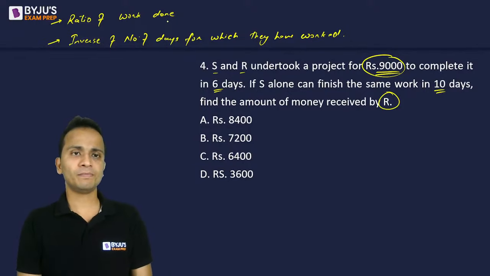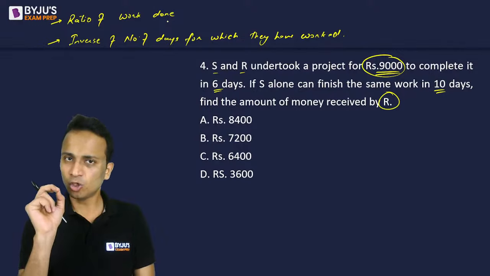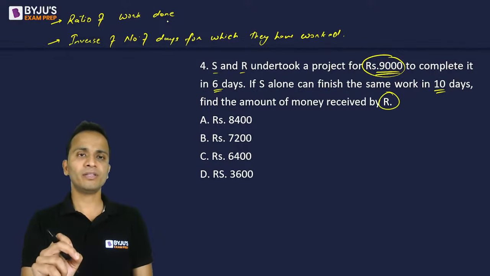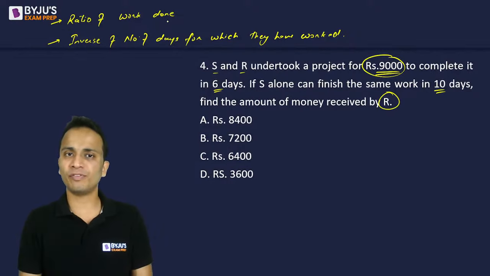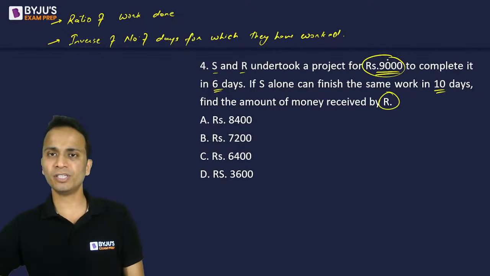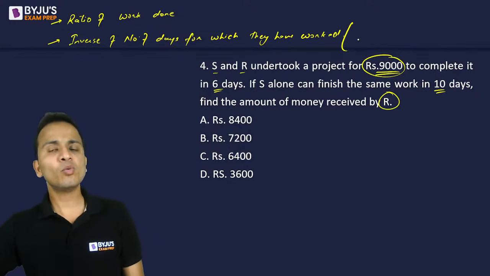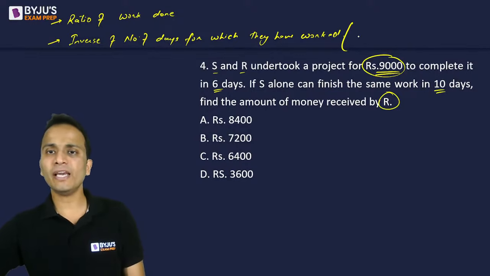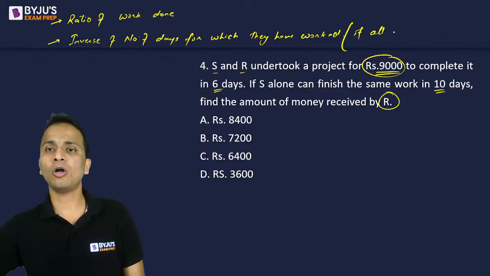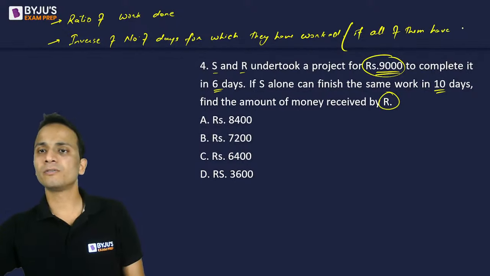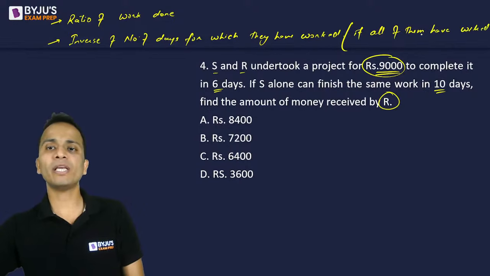Now, point number two is not applicable everywhere. I'll tell you why. Point number two says that the total money will be divided in the ratio of the inverse of the number of days for which they have worked. Now, this will be done only if all of them have worked for equal days.